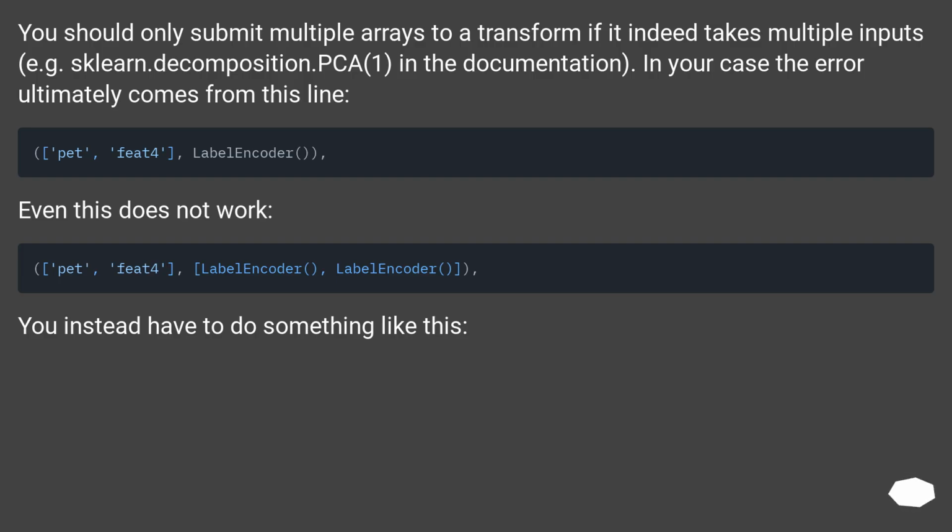You should only submit multiple arrays to a transform if it indeed takes multiple inputs, for example sklearn.decomposition.PCA in the documentation. In your case the error ultimately comes from this line. Even this does not work. You instead have to do something like this.